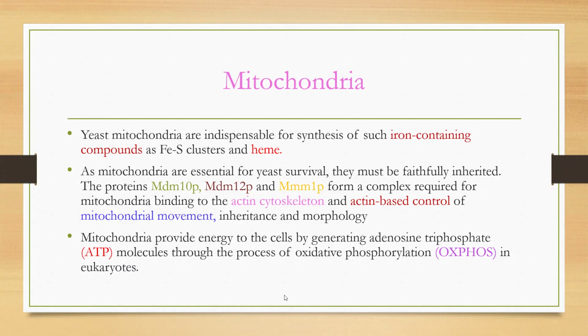Mitochondria provide energy to the cell by generating ATP through the process of OXPHOS. ATP means adenosine triphosphate, through the process of OXPHOS means oxidative phosphorylation in yeast cell. This is the mitochondria function.